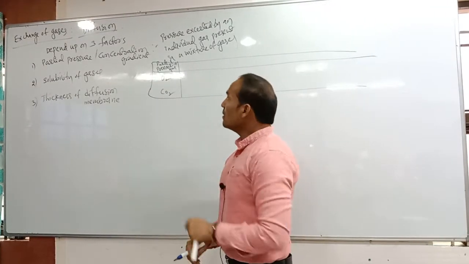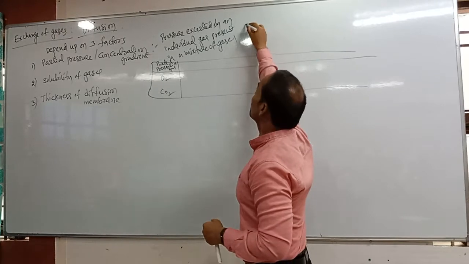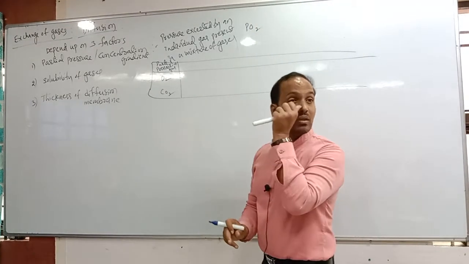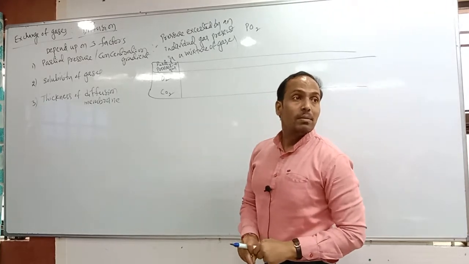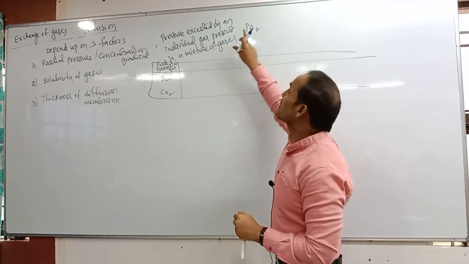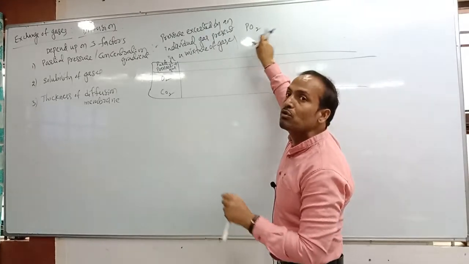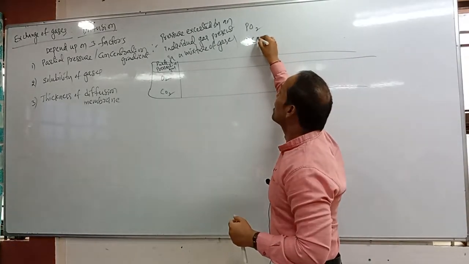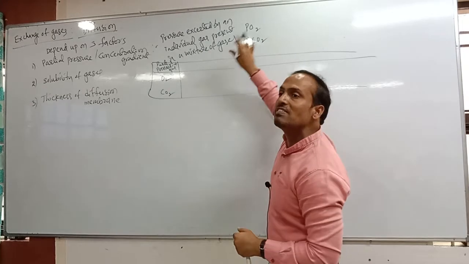Suppose the partial pressure of oxygen, what can we indicate? PO2. Understood? The partial pressure of oxygen we have to represent in the form of PO2. PO2 means partial pressure of oxygen. The partial pressure of carbon dioxide we have to represent with PCO2.